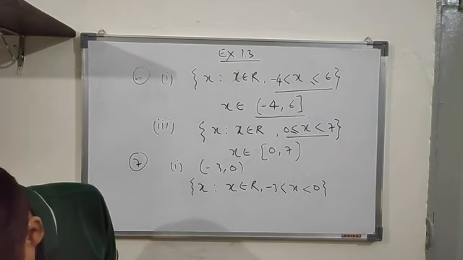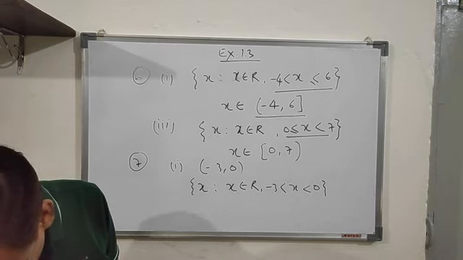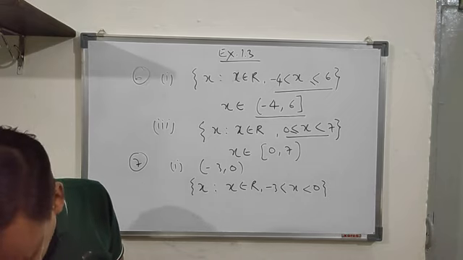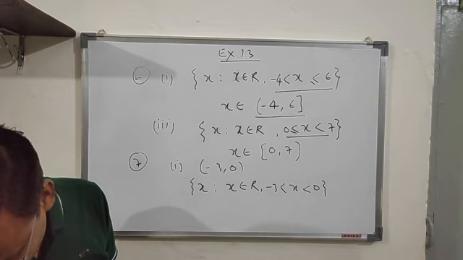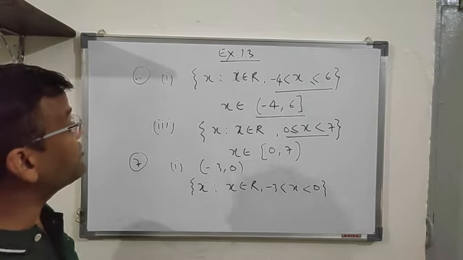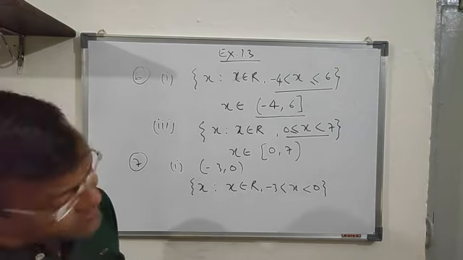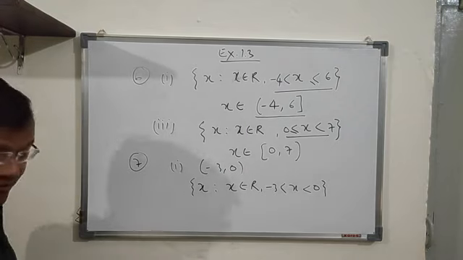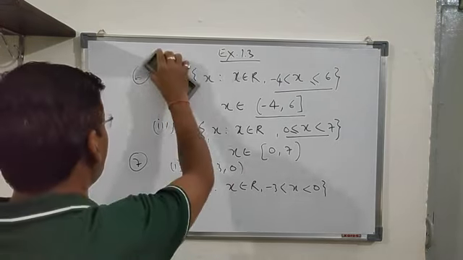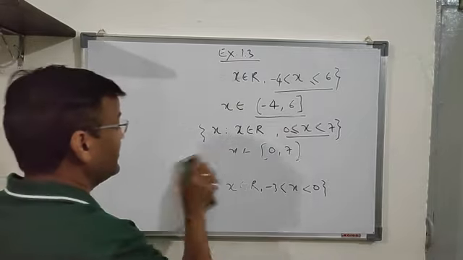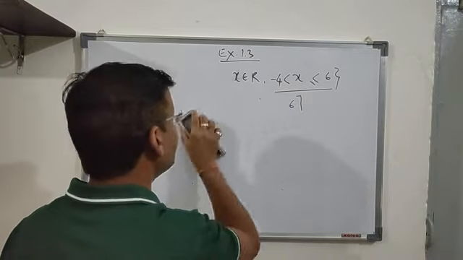Now the remaining questions you can do; I'm leaving them for you. Question number 8 is based on the universal set, and the first part of this question is: what is the universal set of the set of triangles? Question number 8, universal set of the set of triangles.